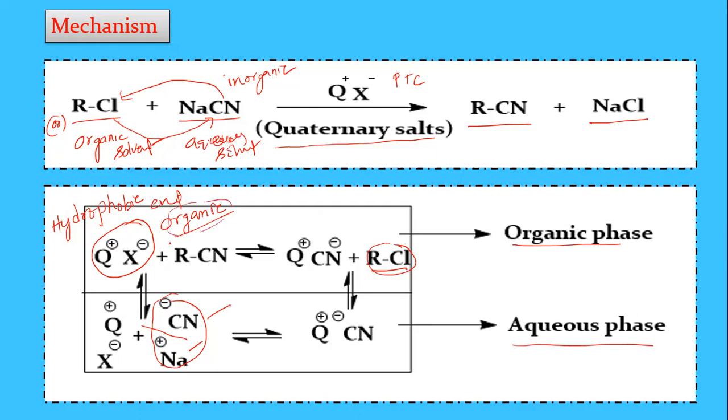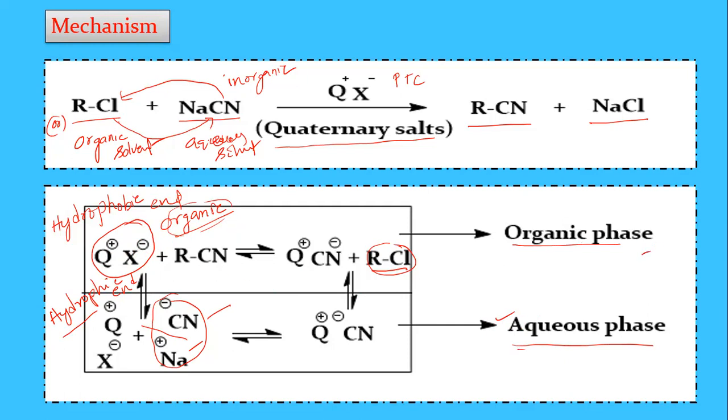And at the same time, this phase transfer catalyst has another end, the hydrophilic end. This hydrophilic end dissolves in the aqueous solvent. So the same molecule has two parts: one end is soluble in the aqueous solvent, and the other end is soluble in the organic solvent.